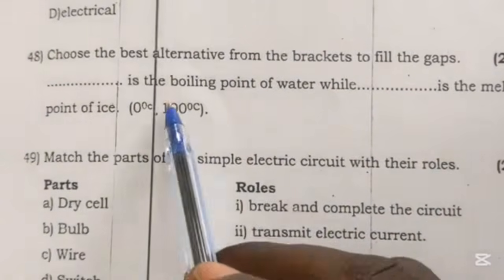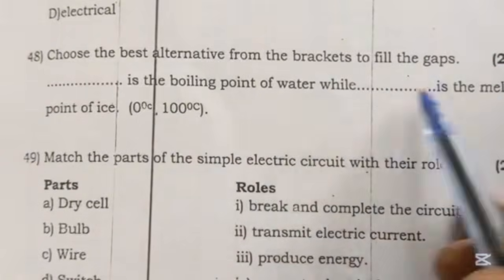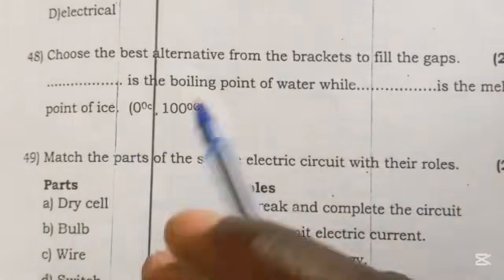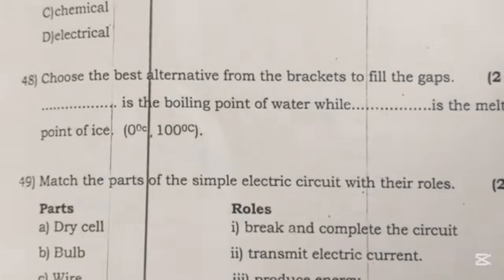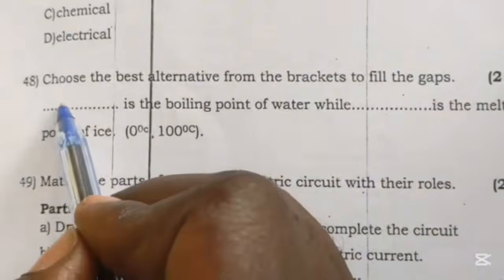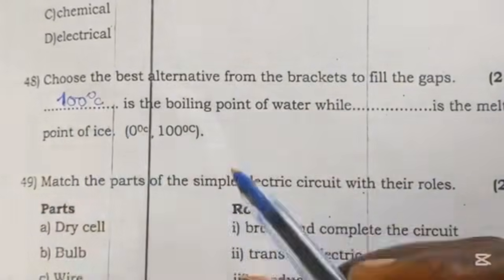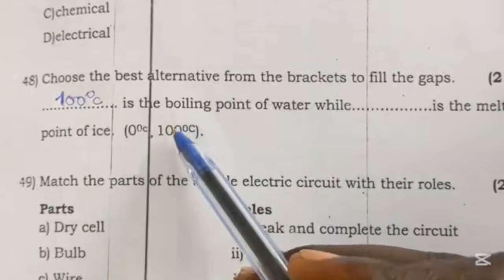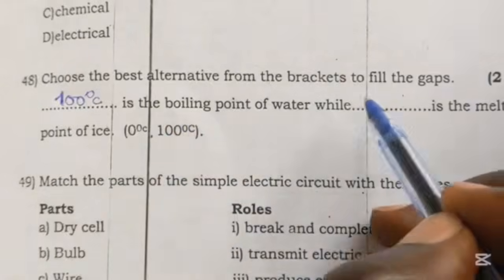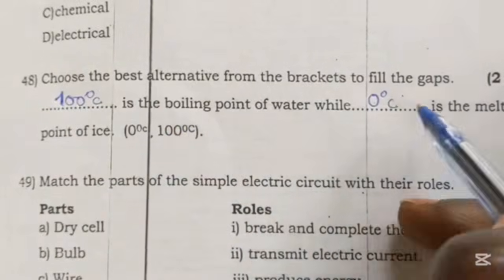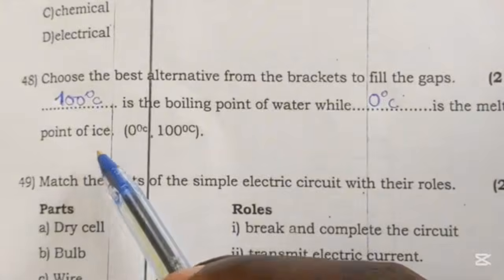Dash is the boiling point of water, while dash is the melting point of ice. And we know that at 100 degrees Celsius the boiling point of water occurs, while 0 degrees Celsius is the melting point of ice.